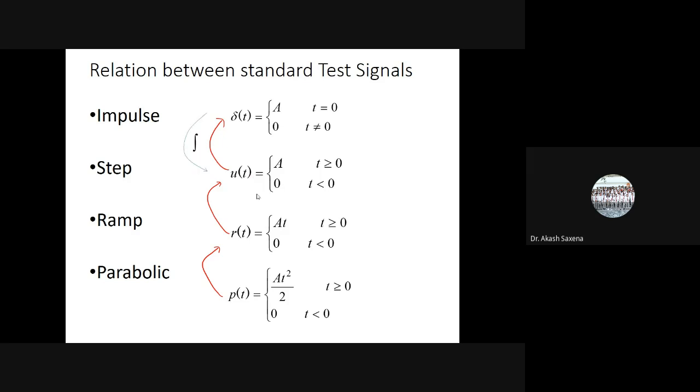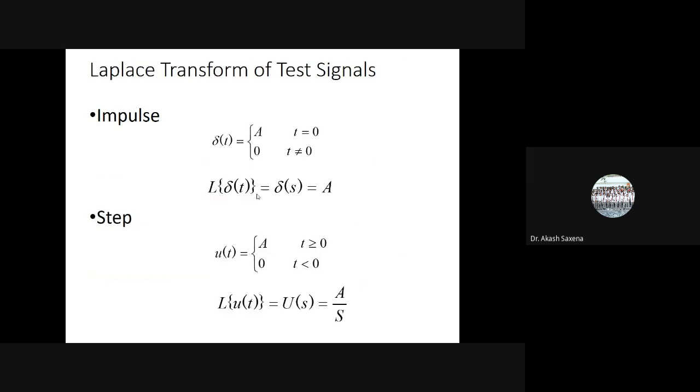And vice versa, if I integrate it, I will get this. If I integrate it, I will get this. And if I integrate it, I will get this. So this is how these standard test signals are actually interlinked with each other. So I can say the parabolic input is the integration of the ramp signal, is integration of the step signal, is integration of impulse signal.